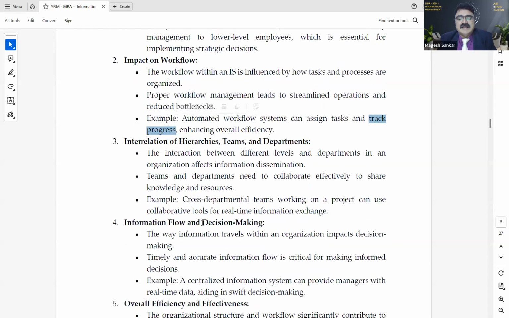Then the interrelation of hierarchy, teams and departments. The interaction between different levels of departments in an organization affects the information dissemination. Teams and departments need to collaborate. So you have the teams here, and you need to collaborate effectively, then share knowledge and resources. Need to collaborate, share knowledge. That should be the tuple for you. Then cross-departmental teams working on a project can use collaborative tools. If you are working on cross-department collaboration, you can use the collaborative tools for real-time information exchange.